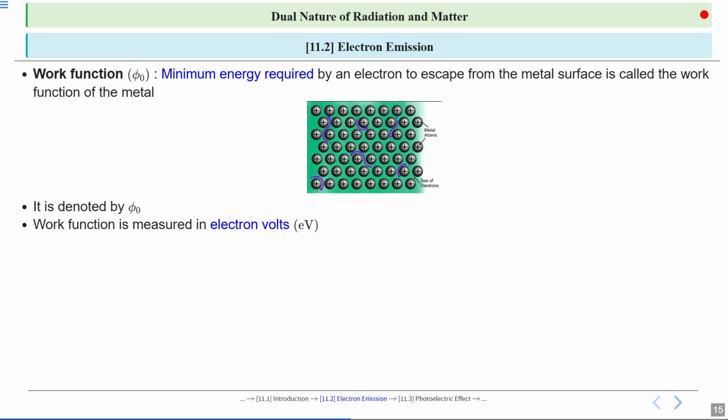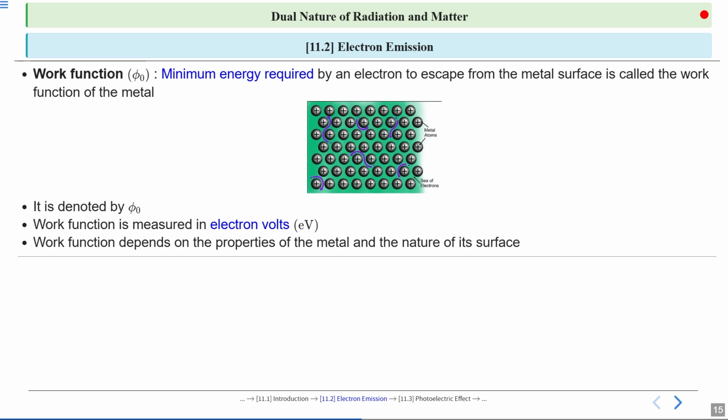1 electron volt is the amount of energy gained by an electron when it moves through a potential difference of 1 volt. For example, if a metal has a work function of 2 electron volts, each electron needs at least 2 electron volts of energy to escape. Keep in mind that the work function is not the same for all metals. It depends on the type of metal and the nature of its surface.